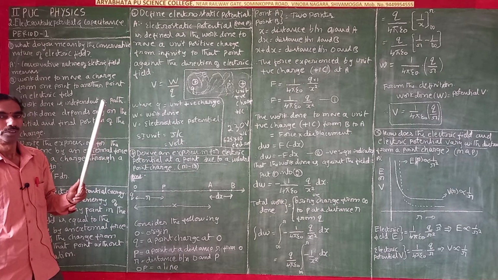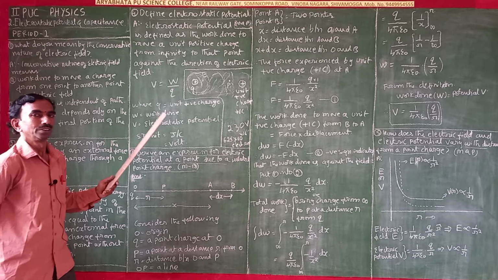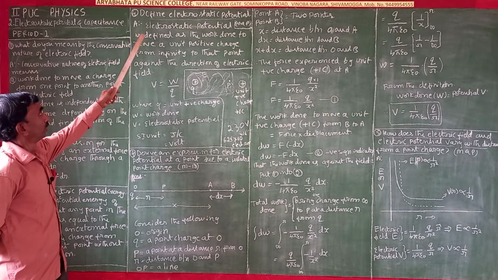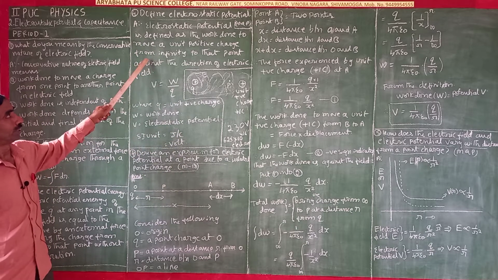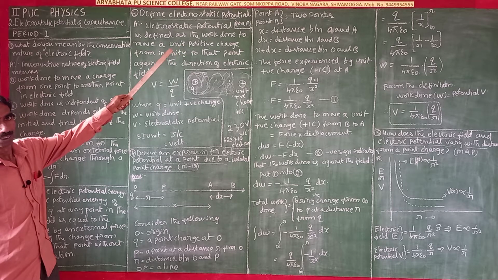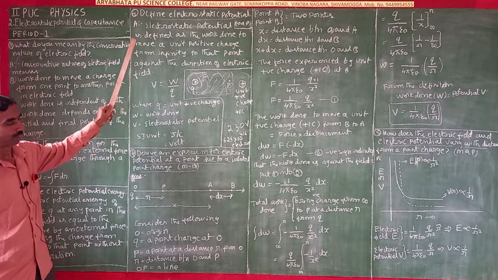I will give another example in alternating current, in volts: what is meant by peak value? That will also come here. For this subject you have to learn from this to this. I think it is a very important question. It comes in the model question paper. Definitely it comes in the examination.